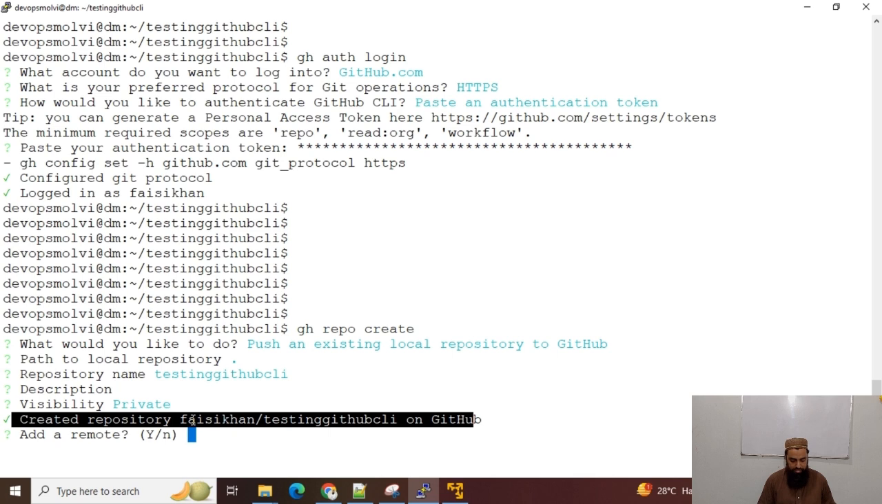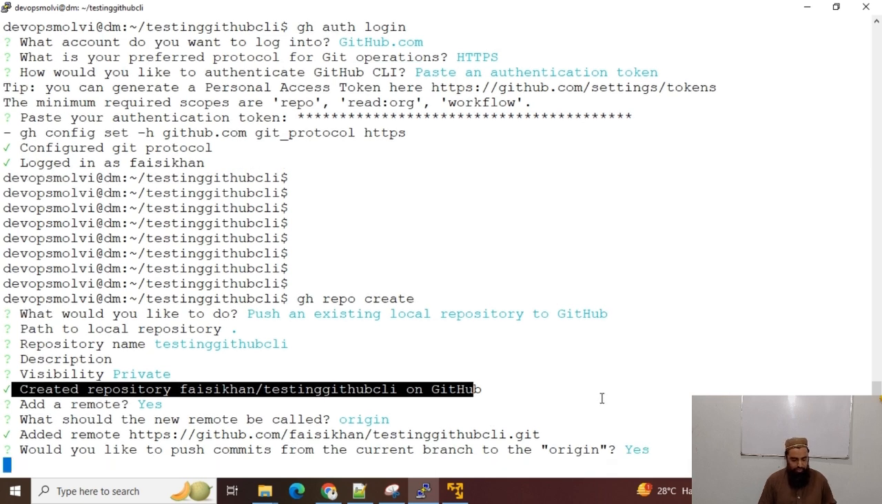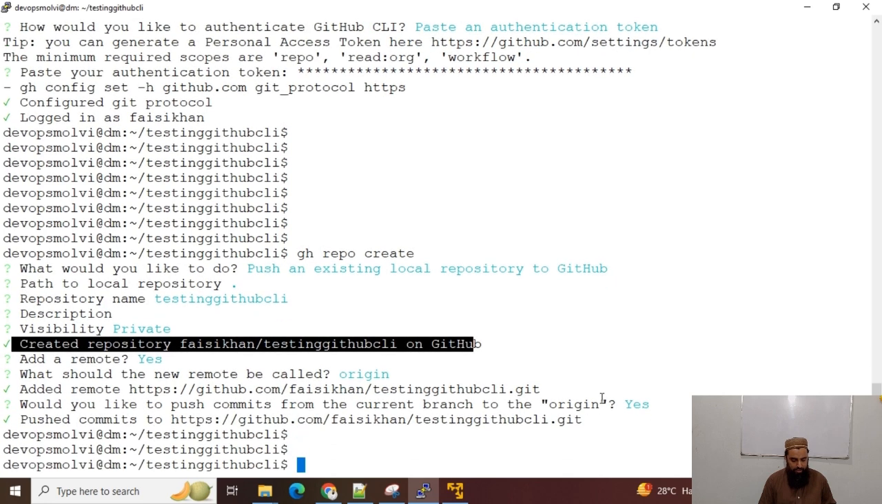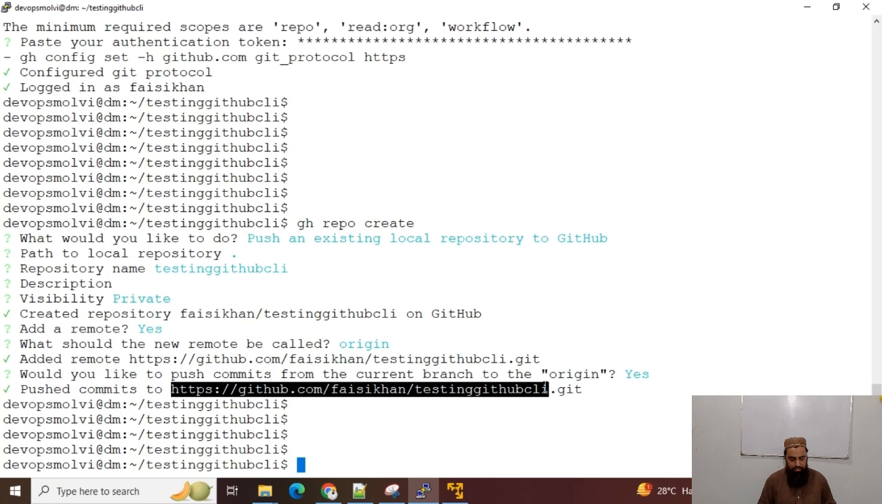Add a remote, yes, I want to have a remote, and it is origin. And would you like to push commits? Yes, I would like to push the commits as well. And our repository has been pushed with the commits, with the changes, and this is the URL.